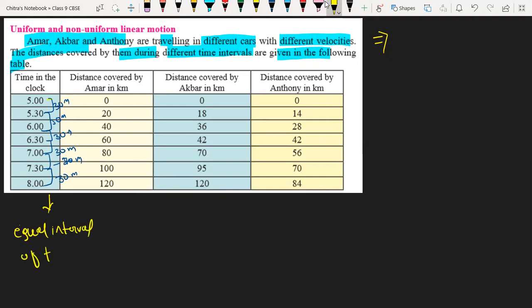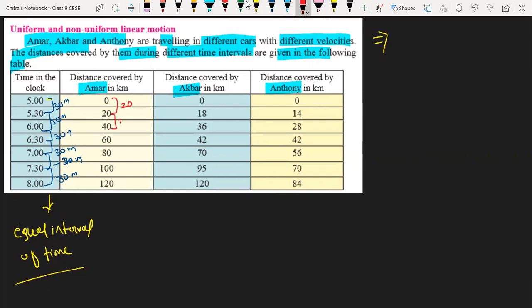Now we have to check the distance covered by Amar. Here we have Amar, then Akbar, and then Anthony. First we check whether the distance traveled by Amar is uniform or not. It starts from 0 and increases to 20, so the difference is 20.